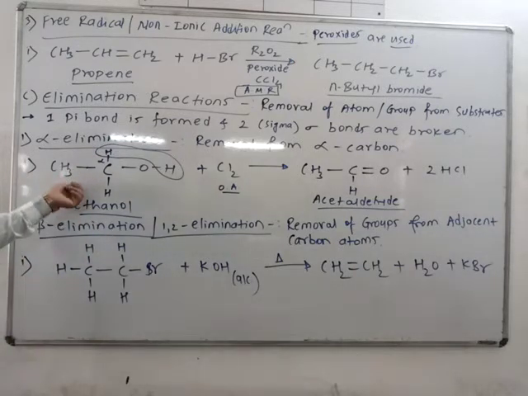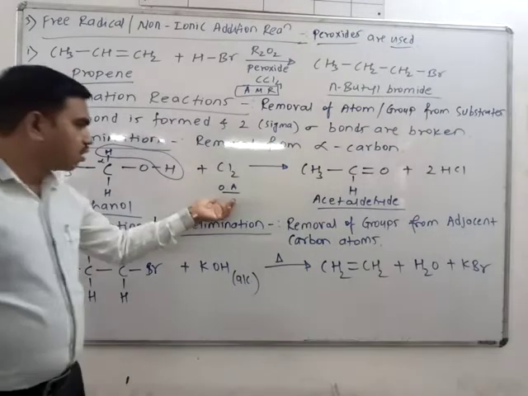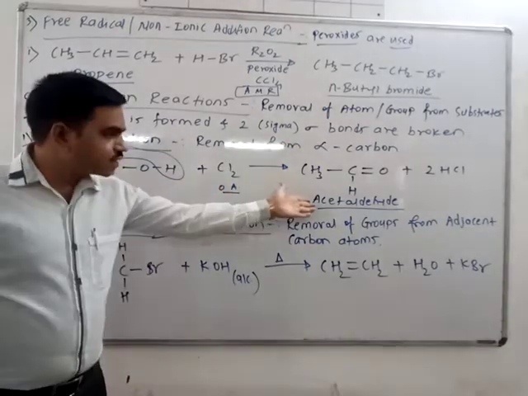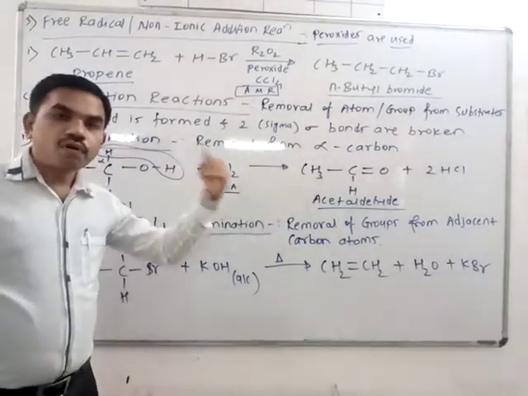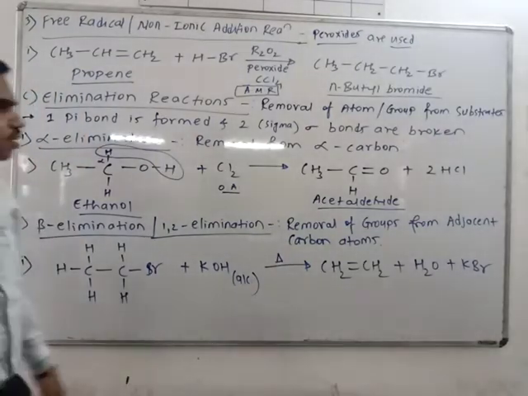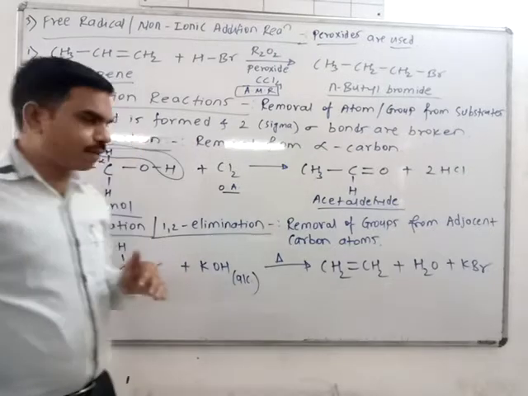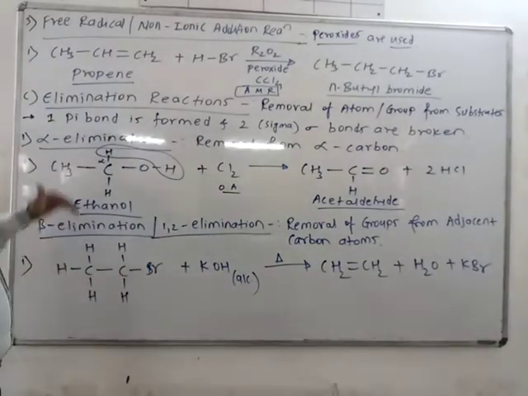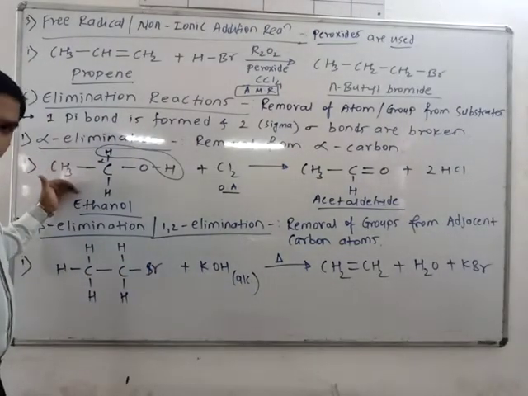So this is nothing but oxidation. Ethanol is oxidized by using oxidizing agent chlorine to form acetaldehyde, and here byproduct is formed. 100% byproduct is formed, that is 2HCl. Okay. So this is what, alpha elimination.